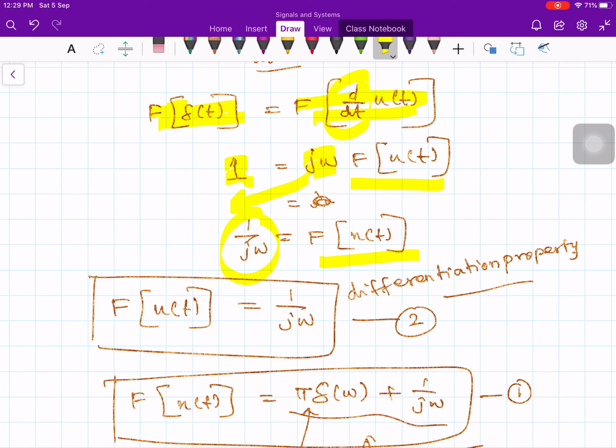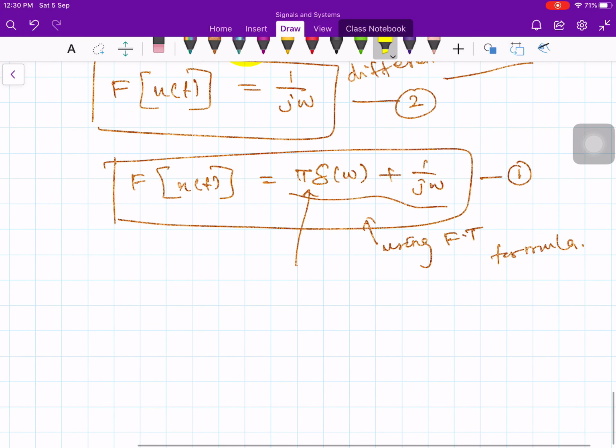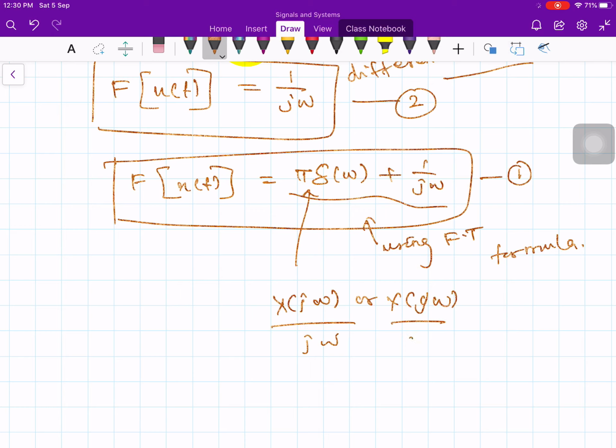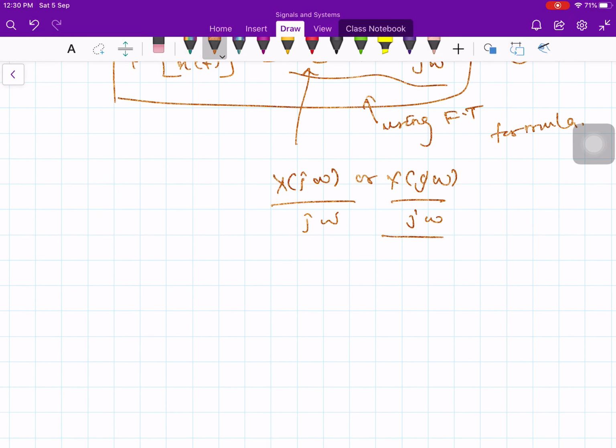The catch here is whenever you are dividing by j omega. Okay, so you have some Fourier transform X of j omega or Y of j omega. Then if you divide by j omega, something like this, whenever you divide some quantity by j omega, then you must also take the possibility of a delta function being present. So in fact what you have to do is j omega times 1 over j omega plus k times del of omega. Like this you should take it.